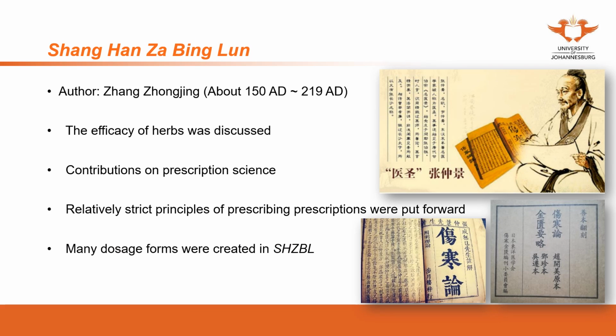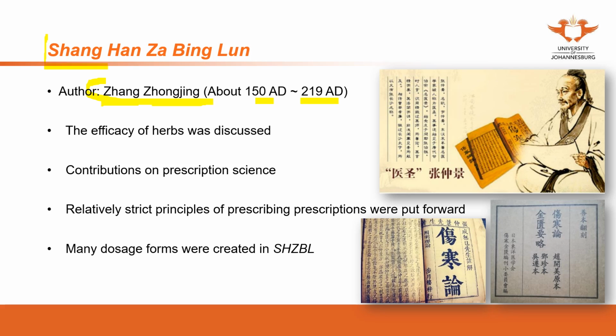The last classic that we are going to talk about is Shanghan Zabing Lun. This book is also the only one where we have the author, Zhang Zongjing. Zhang is the surname. Dr. Zhang lived during the period of 150 to 219 AD.